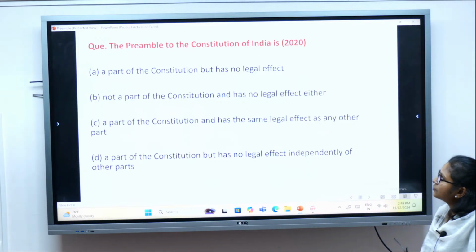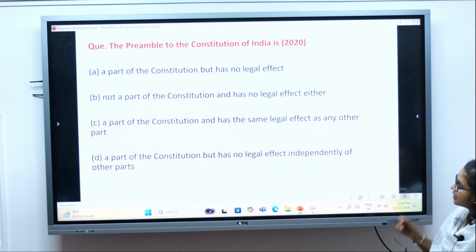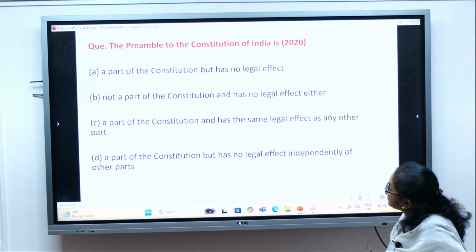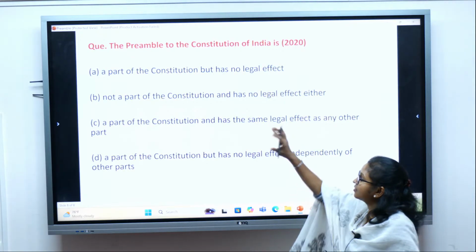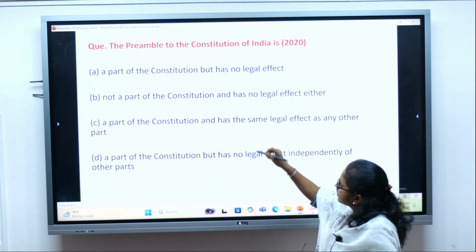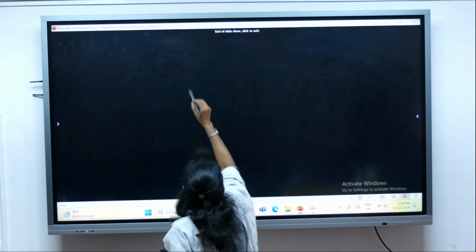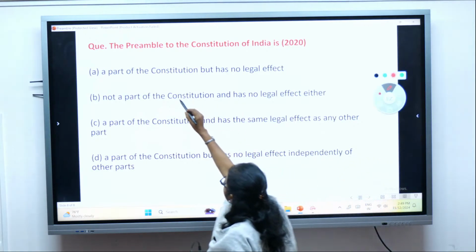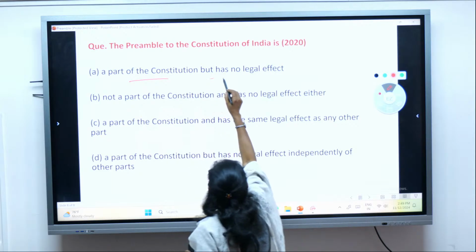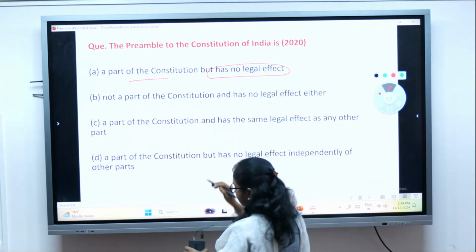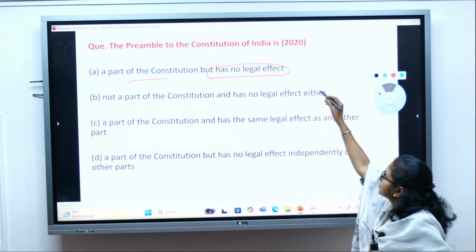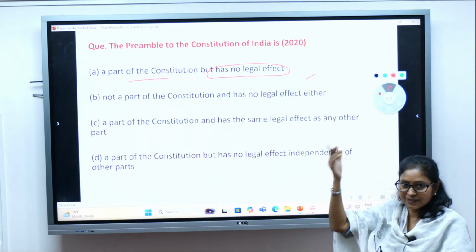The preamble of the Constitution of India is, a 2020 prelims question. Is a part of the Constitution but has no legal effect. This is a bit analytical question, you can see. Is a part of Constitution but has no legal effect. Seems to be correct, isn't it? Seems to be correct. Yes, it's non-operative.